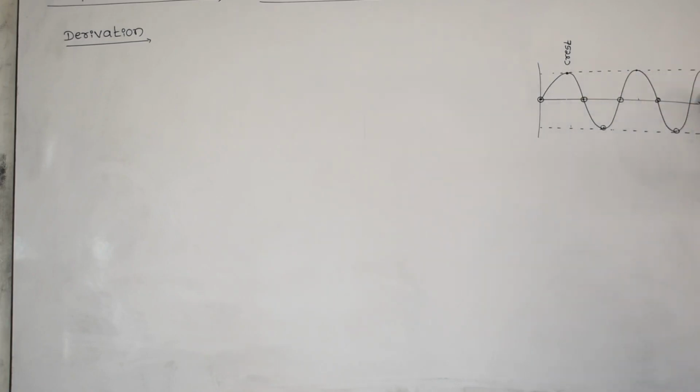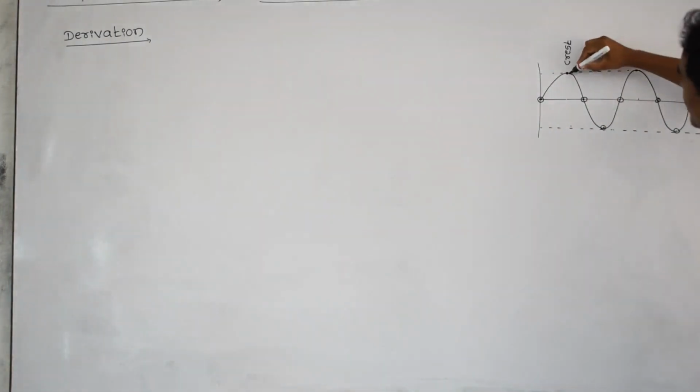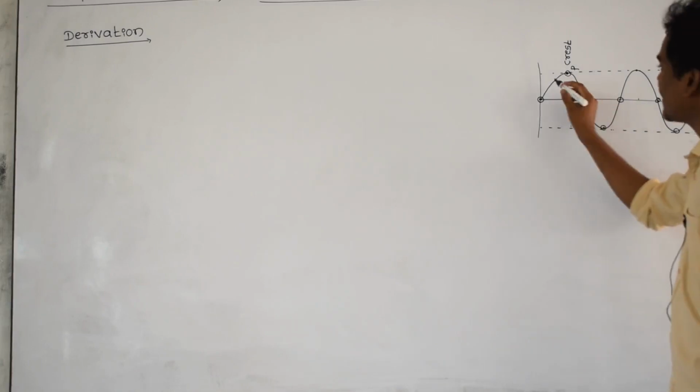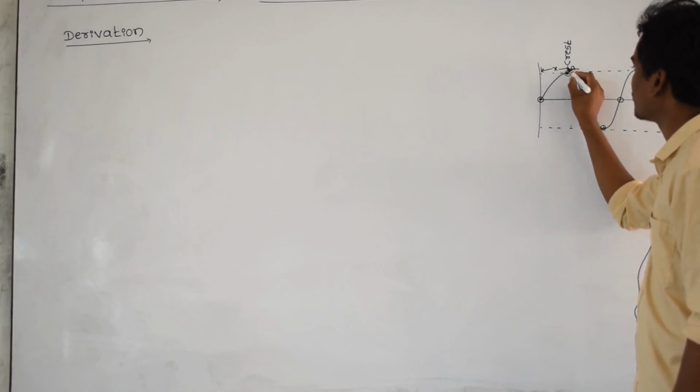And the wave is moving continuously. After some time, this crest is moving to this point, and this crest is moving to this point, and the trough is moving to this point. Continuously the crests and the troughs are moving forward. Let us take one particle I am considering. This particle is named P. P particle, its name is P. This is at a distance x from the origin.